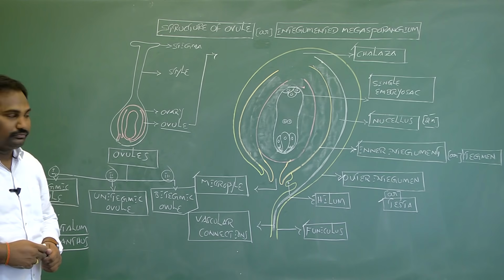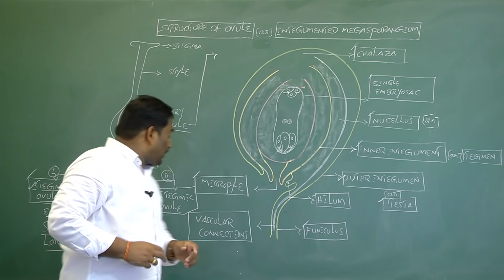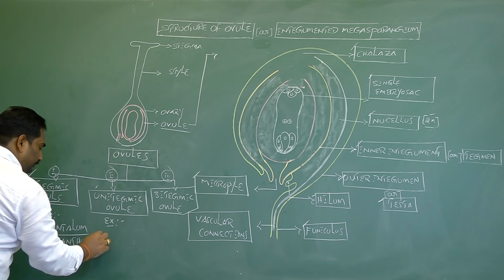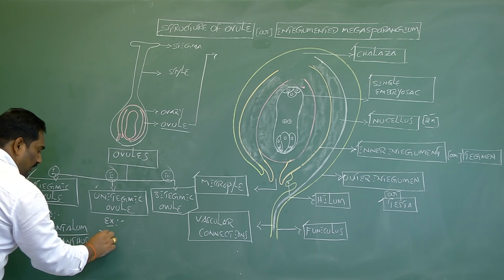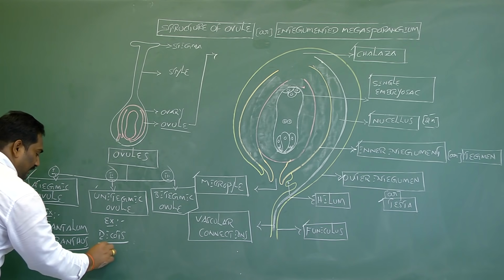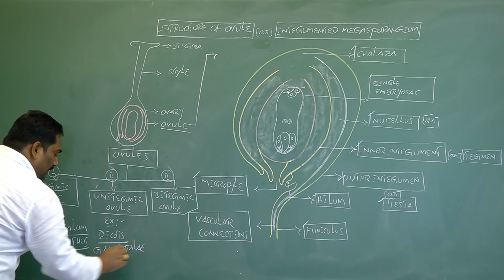If the ovule has only one integument, it is called a unitegmic ovule. Examples: dicots, especially the Gamopetalae group of dicots.